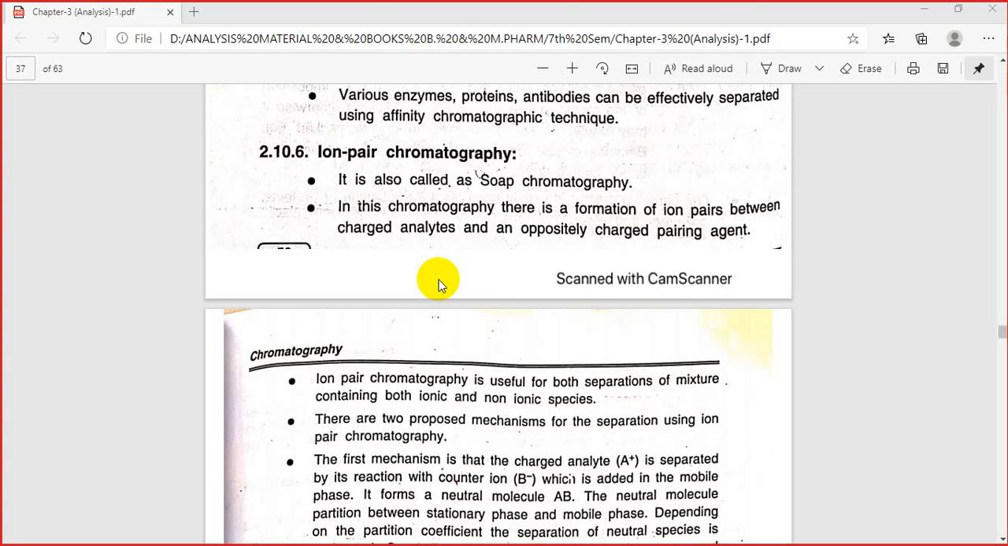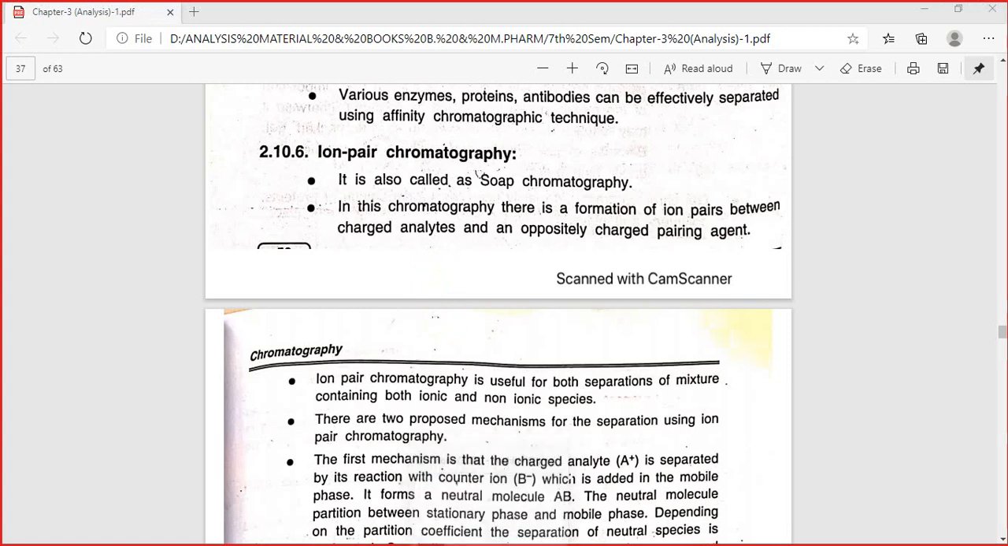Here also ion pairs, positive and negative, negative and positive, such ion pairs of opposite charge will be formed, and the separation will be taking place. This ion pair chromatographic technique is also called soap chromatography.